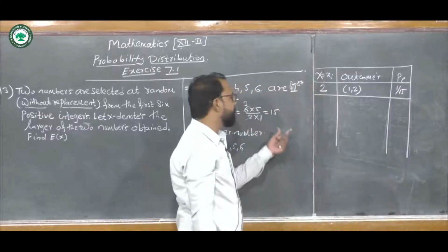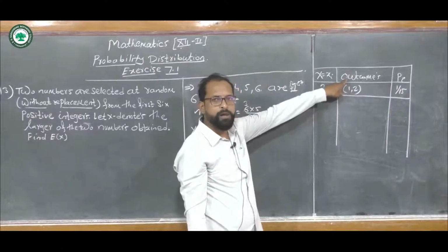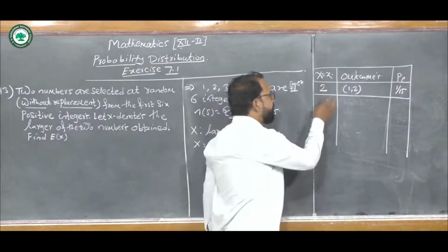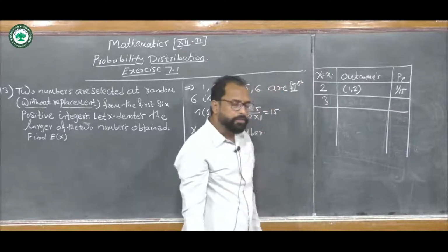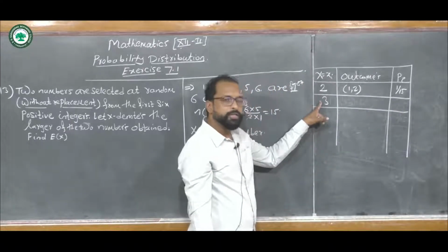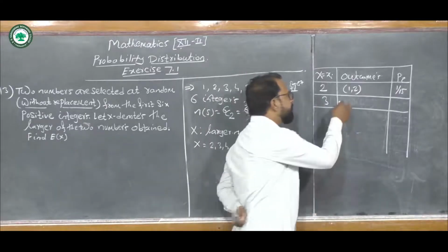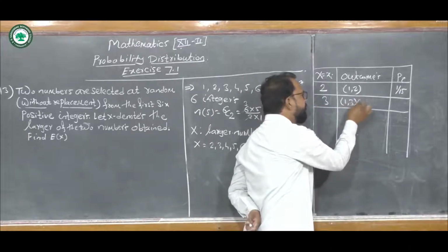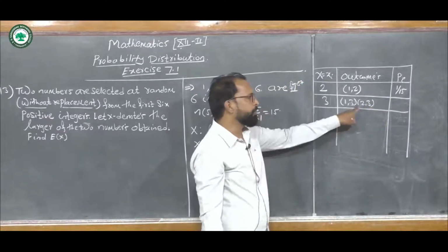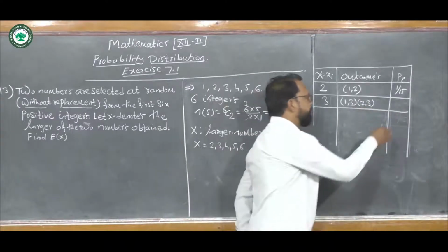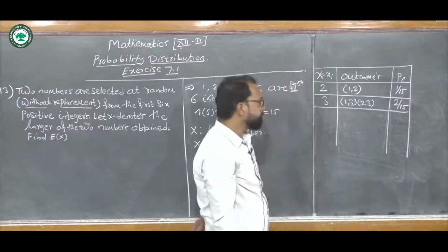Now when we take x equals 3, the outcomes in which 3 is the larger number are (1, 3) and (2, 3) only. That is, there are 2 favorable outcomes, and therefore its probability becomes 2 upon 15.